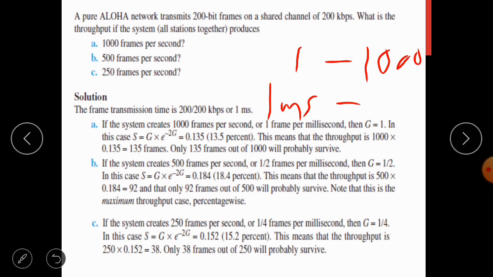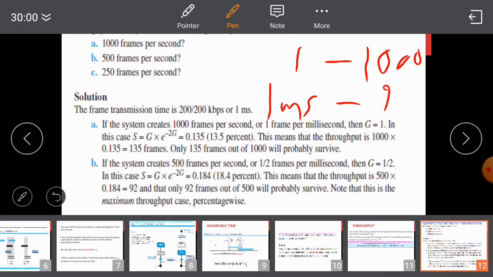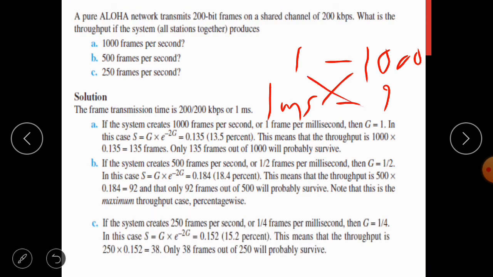So in 1 millisecond, how many frames? That will give you the value of G. You have to cross multiply this. That will give you the value of G as 1, that is 1000 into 1 millisecond. G you will get as 1. So substitute the value of G.